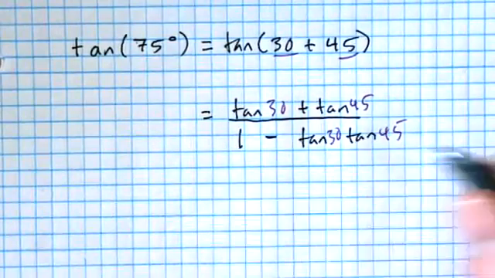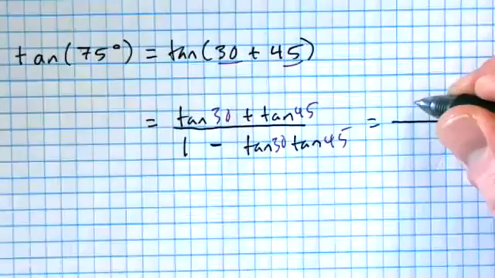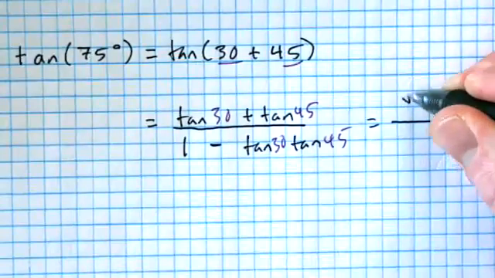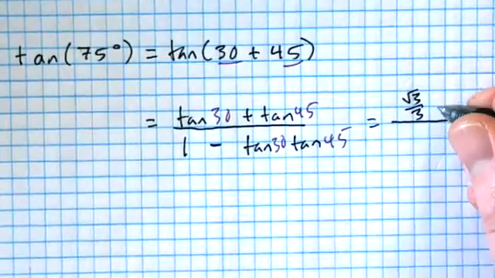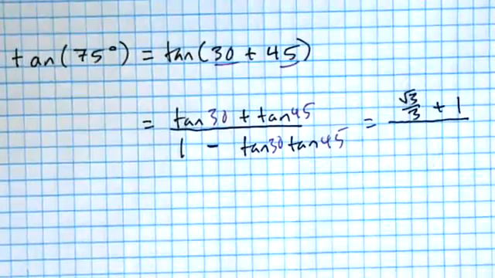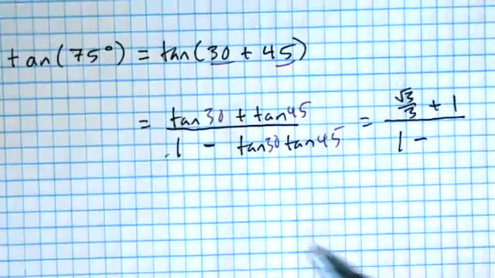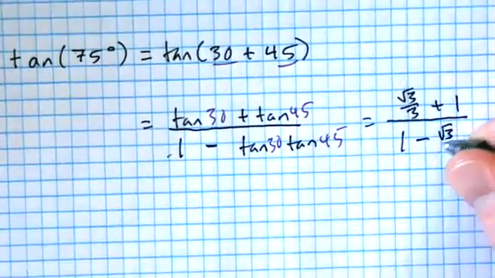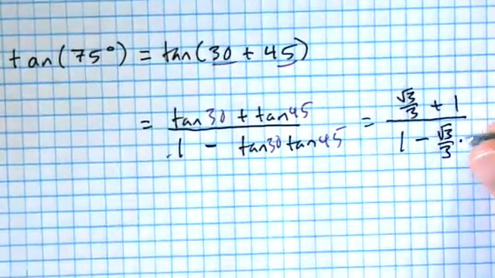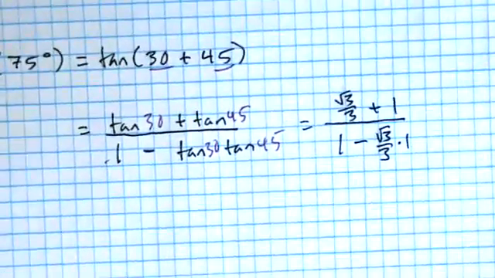All right, let's evaluate. Tangent of 30 is √3/3. And the tangent of 45 is 1. Hey, nice. And we got a 1 here minus, all right, tangent of 30, well, it's still √3/3. And tangent 45 is 1. We got problems here.